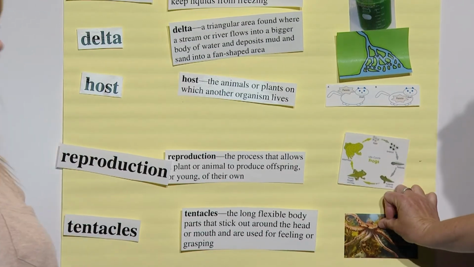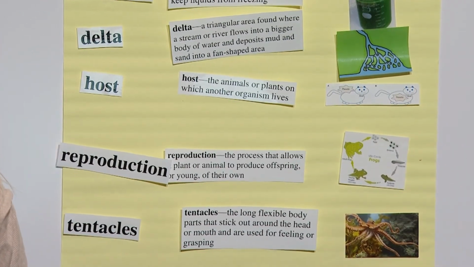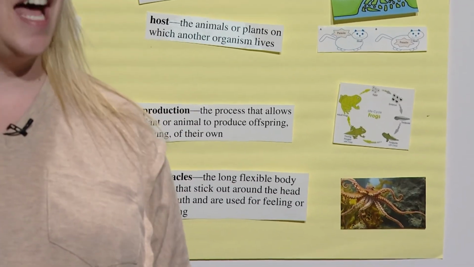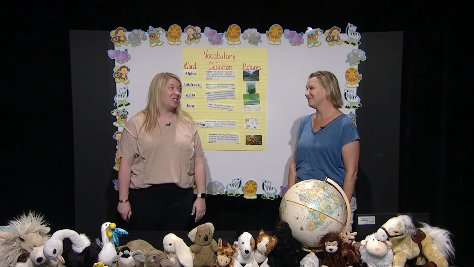We'll add a visual of an octopus on our anchor chart. Boys and girls, can you think of another animal that has tentacles? That's right. I heard someone say jellyfish. That was a great vocabulary review, boys and girls. I think we're ready to dive in with new knowledge.